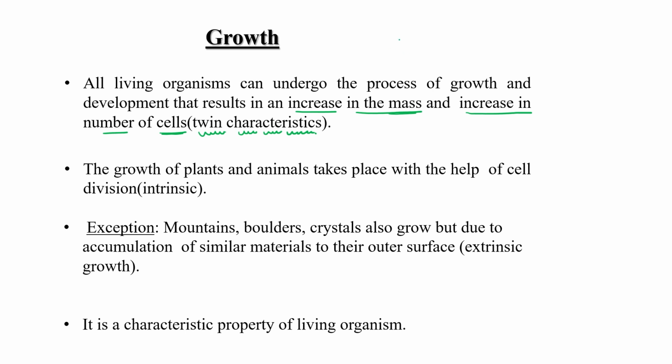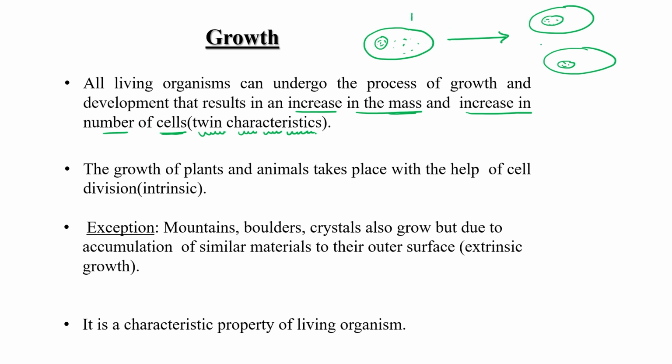Means if there is a bacteria, see, this is a bacteria. After reproduction, it will produce two different cells. So the increase in number is 1 to 2, and the number has been increased as well as the mass. The combined mass of these two bacteria is more than the previous one, the parental bacterial cell.